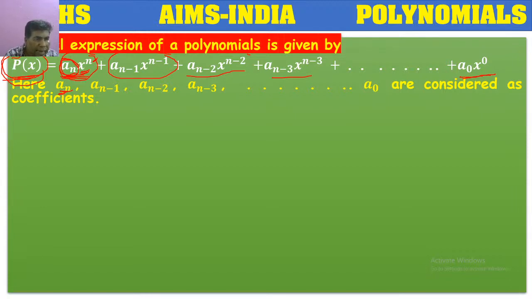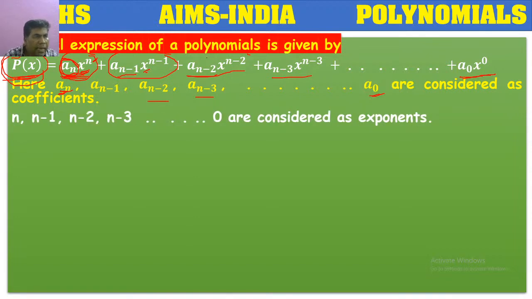Like this, here a n, and here x is the variable. Before x we have a n minus 1, which is a coefficient. a n minus 2 is a coefficient, a n minus 3, a n minus 4, up to a 0. These are all the coefficients for the respective variables, for the respective terms.